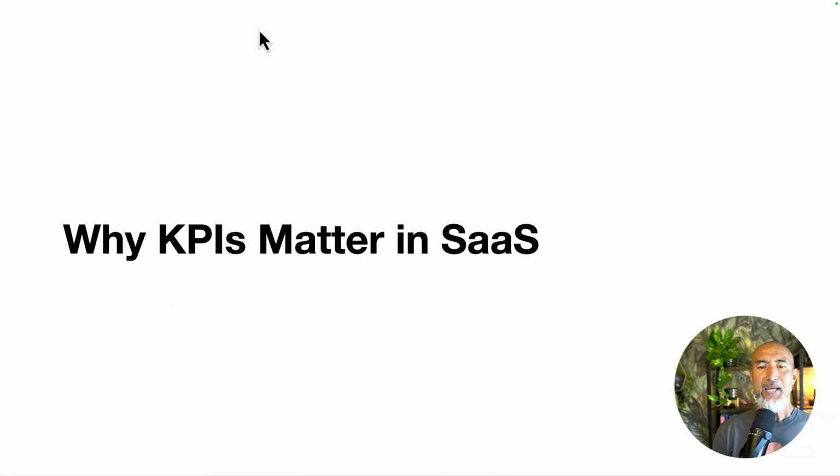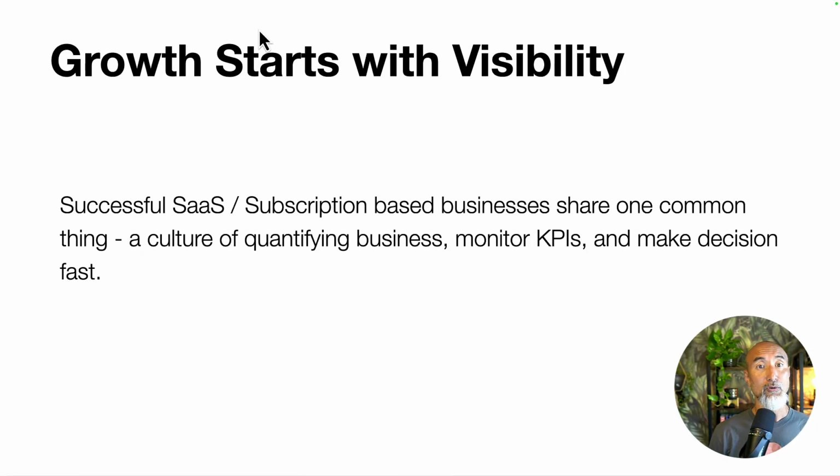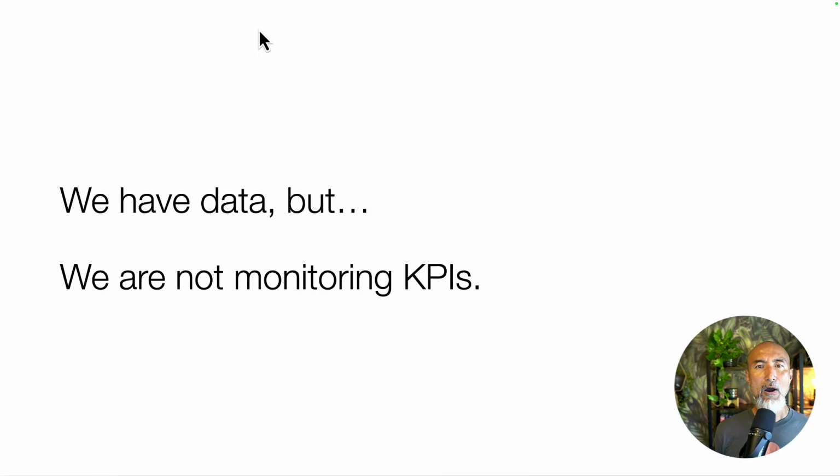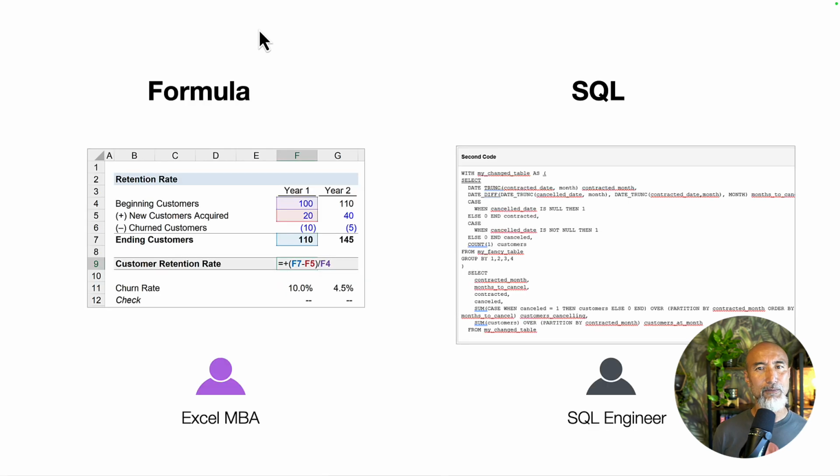So, why do KPIs matter in the SaaS business? That's because you want to grow the business, and in order to grow the business, obviously you want to make your business health status as visible as possible. Typically, you build a dashboard like this, you have the KPI, and you want to track whether the trend is going up or going down, and when it goes down, you might see some dip. But the problem is not everybody can have that type of dashboard. It's not because they don't think it's important. That's because it's not that easy to come up with even a simple-sounding KPI.